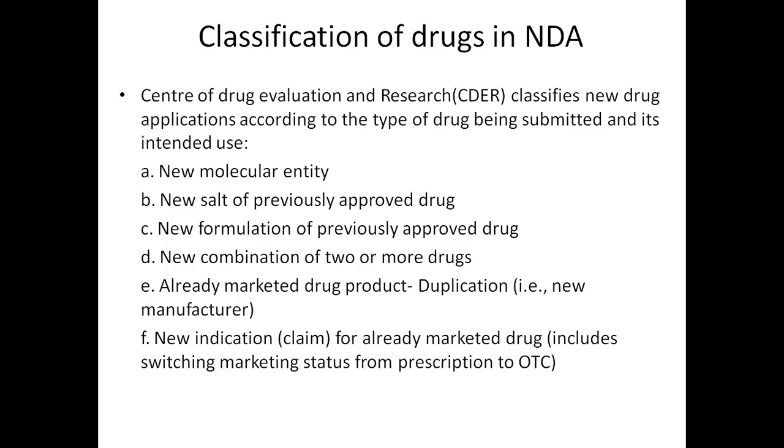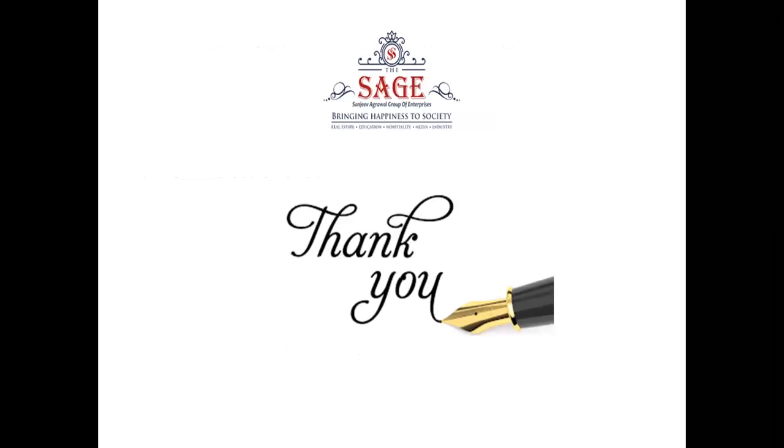If it is available in syrup form, when we prepare a homogeneous solution, then we should apply for approval. New combination of two or more drugs: if we combine two or more drugs and prepare a new combination, then approval is needed. Already marketed drug product duplication, that is, a new manufacturer: if a new manufacturer enters, then approval is required. New indications for an already marketed drug include switching marketing status from prescription to over the counter.